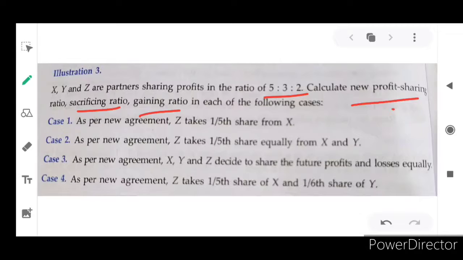Situation 1. As per the new agreement, Z takes 1/5 share from X. Particularly from X, how much share is Z going to take? 1/5, isn't it? So you can keep it in your mind: their existing profit and loss sharing ratio is 5:3:2, and Z wants a 1/5 share from X. You can keep it in mind clearly. Okay. Now their existing profit and loss sharing ratio is 5:3:2, isn't it? And Z needs 1/5 from X.